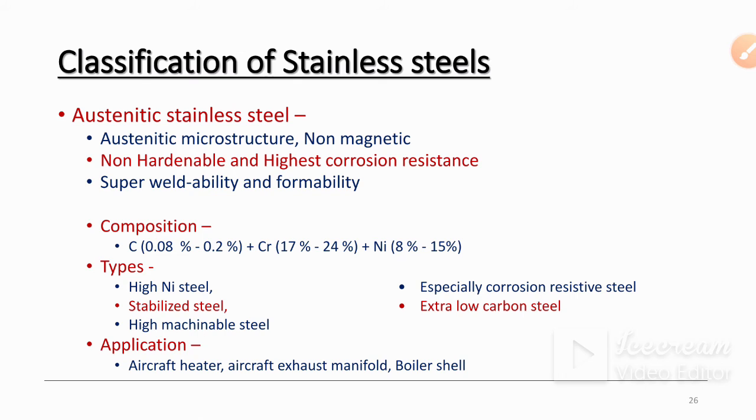The composition is 0.08% to 0.2% carbon, chromium is 17 to 24%, and nickel is added at 8 to 15%. The types are high nickel steels, especially corrosion resistive steels, stabilized steels, extra low carbon steels, and high machinable steels. Applications are aircraft heaters, aircraft exhaust manifolds, boilers, etc.